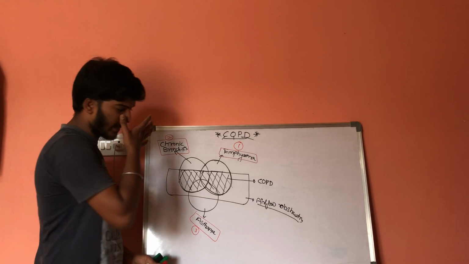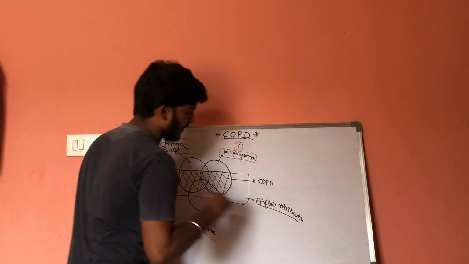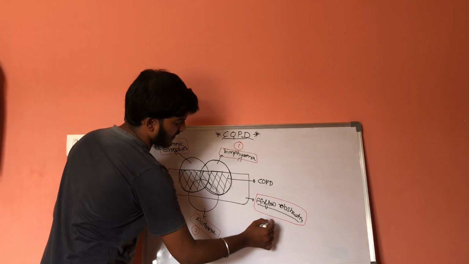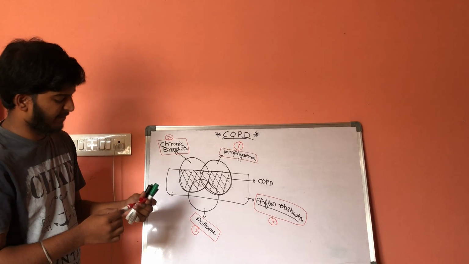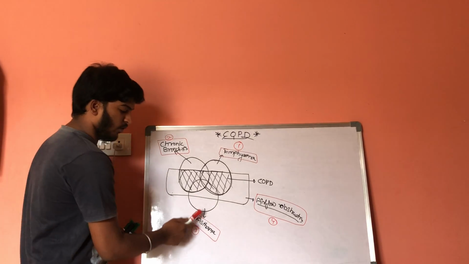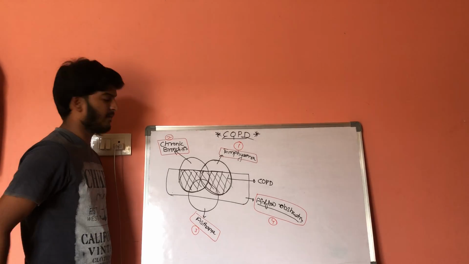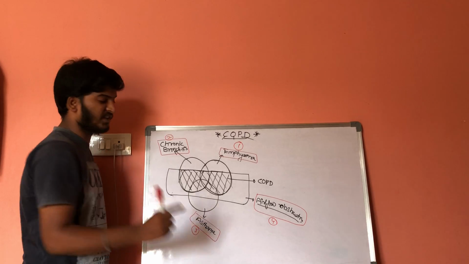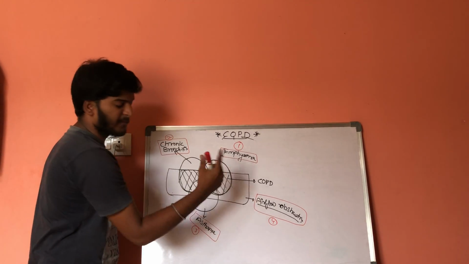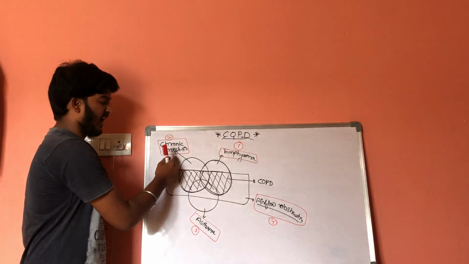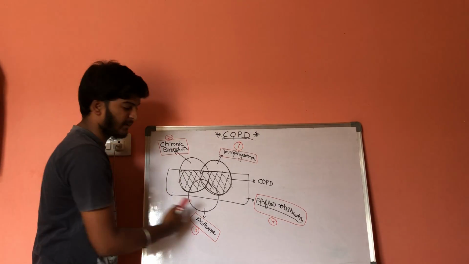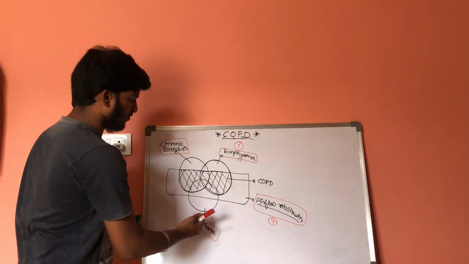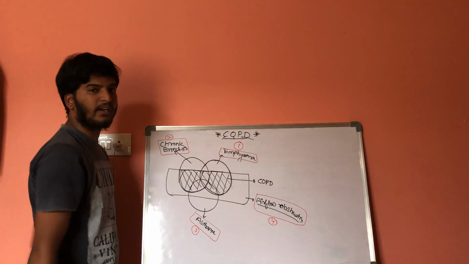Now there is the next kind of patient, the fourth kind of patient, where there is no asthma, no emphysema, no chronic bronchitis, no COPDs, but there is only obstruction within the airflow. These are a special kind of patient. There is only obstruction in the airflows. There is no asthma, no bronchitis, no emphysema.